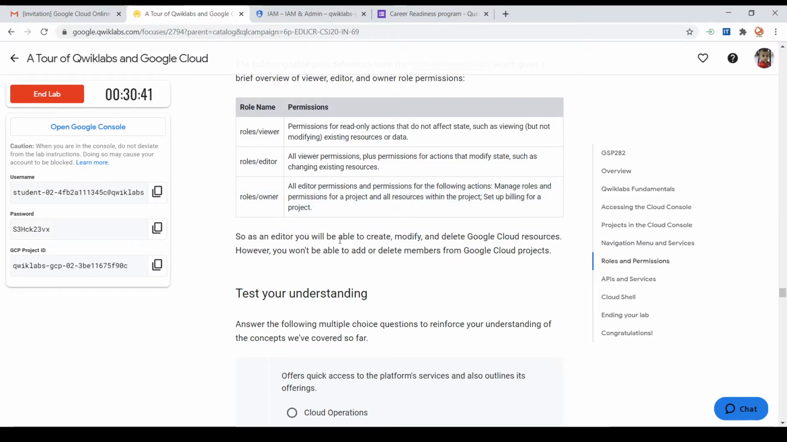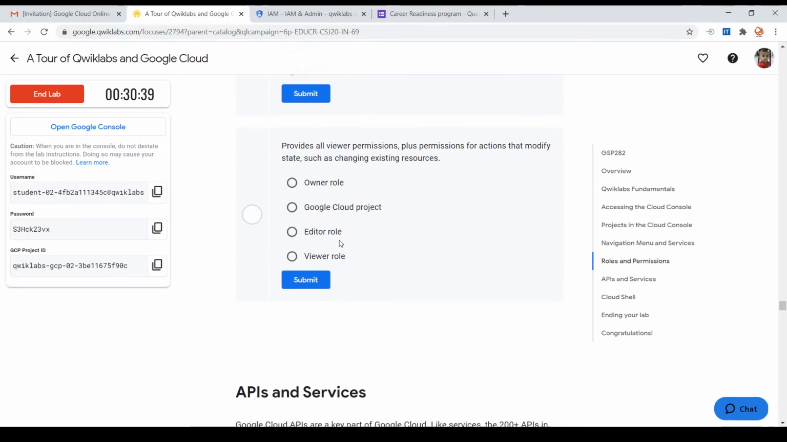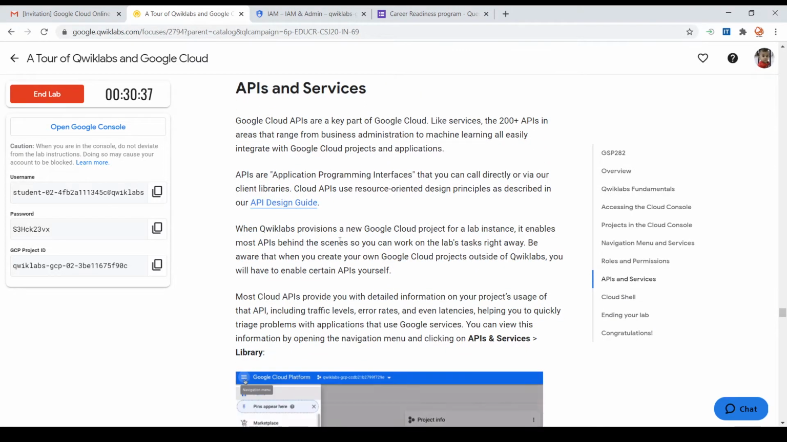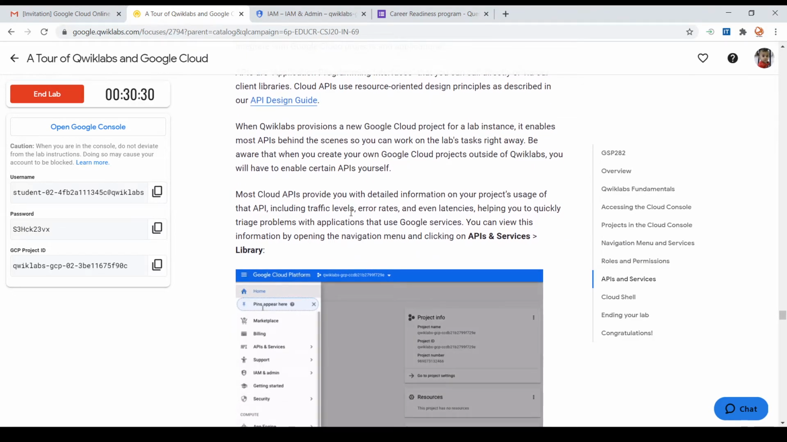through the IAM panel. So when we navigate to the next part, it's about application programming interfaces. There are several APIs that can be accessed in this Google Cloud platform.